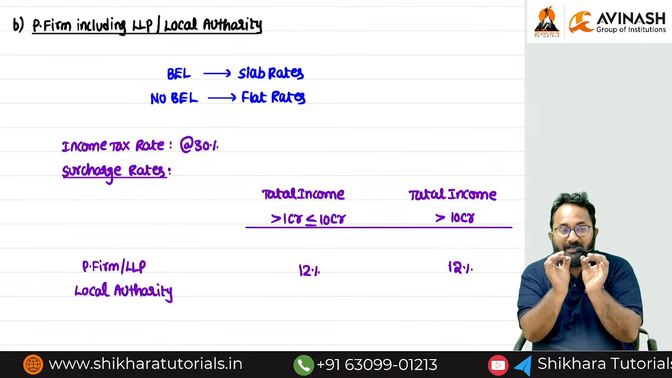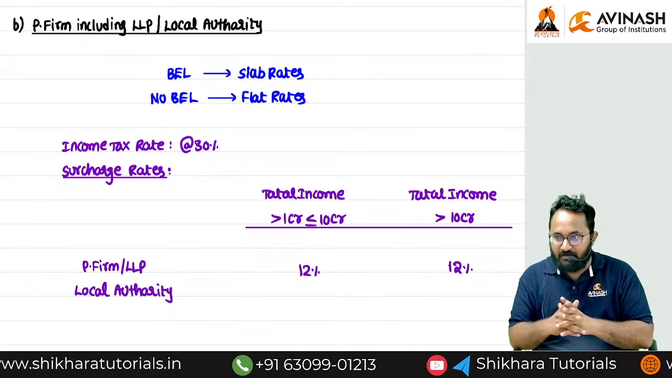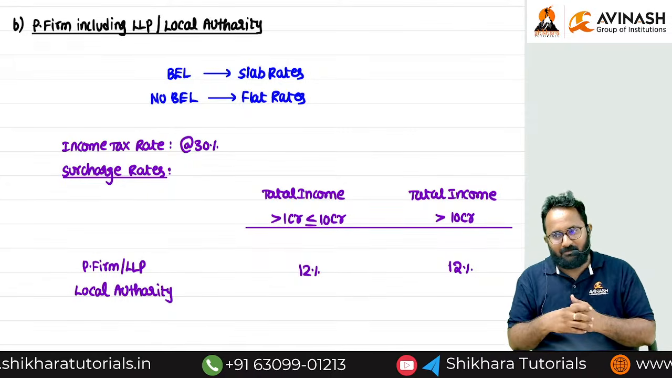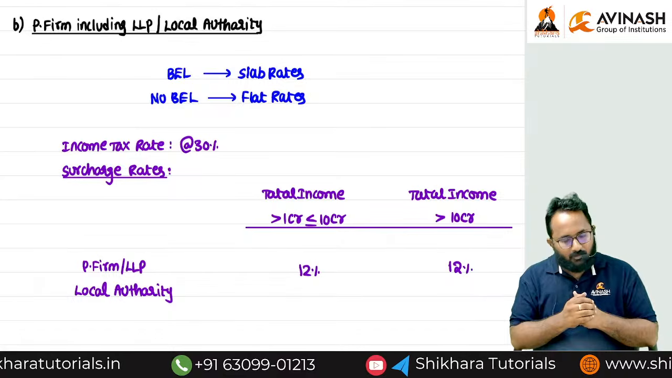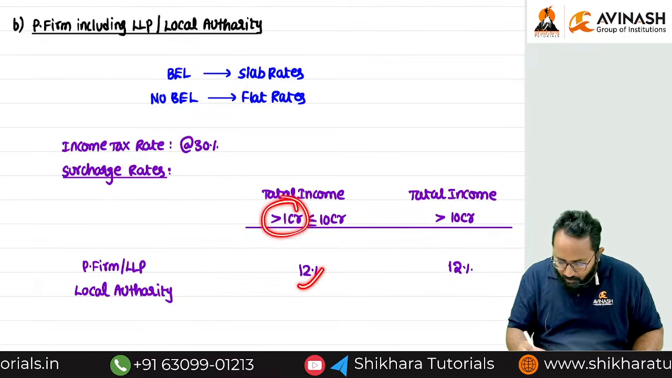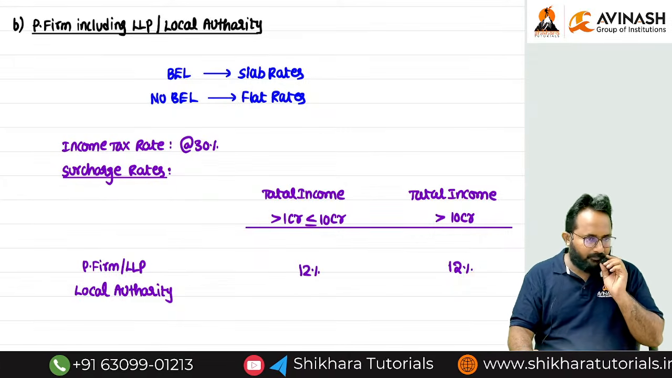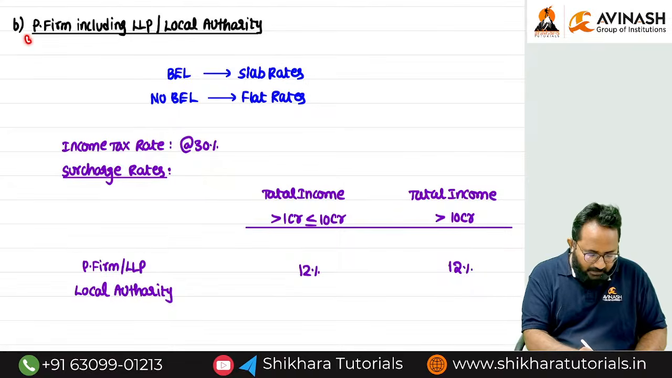Sir, 1.6 crore is there. What is the surcharge rate? 12%. 9 crore is there, 5 crore is there, 12%. If total income exceeds 1 crore, always how much? 12%. Understood, all of you? Again, please listen carefully.